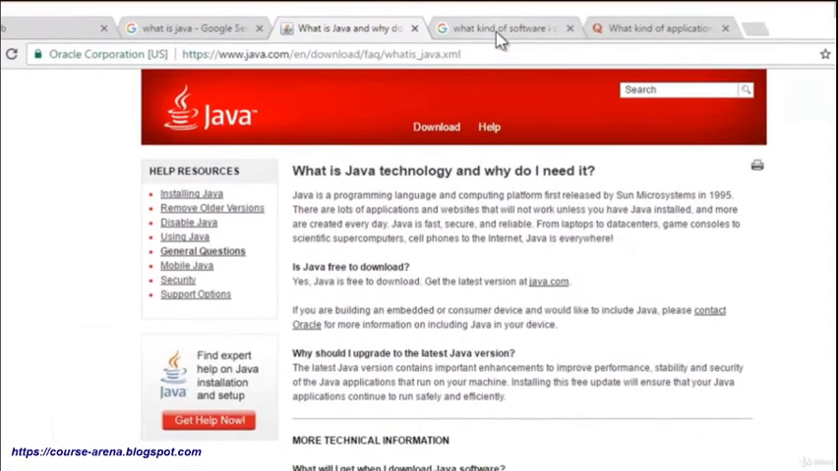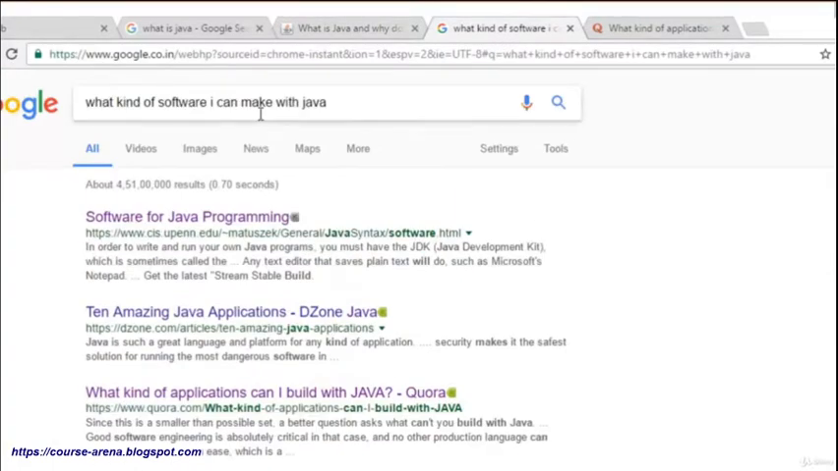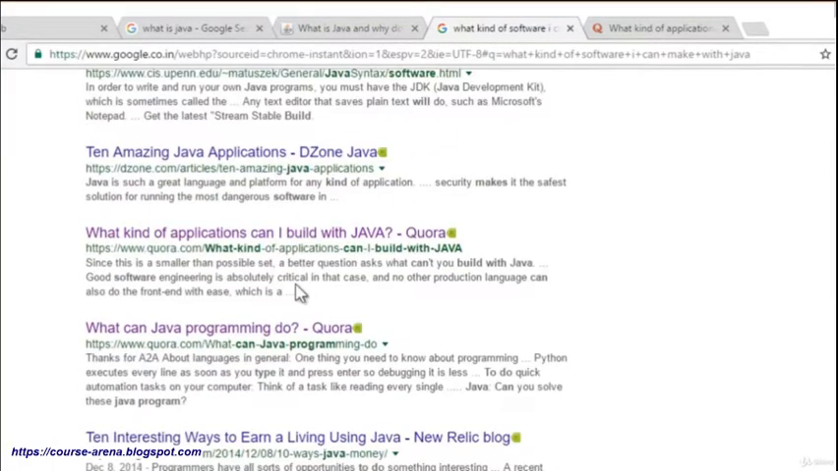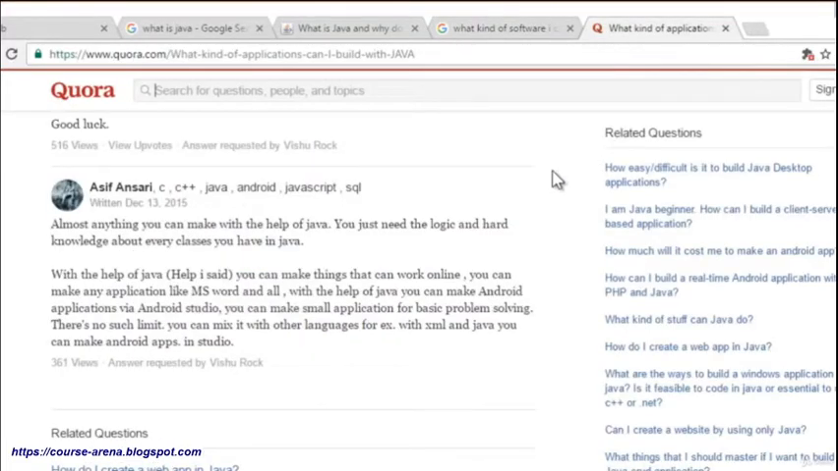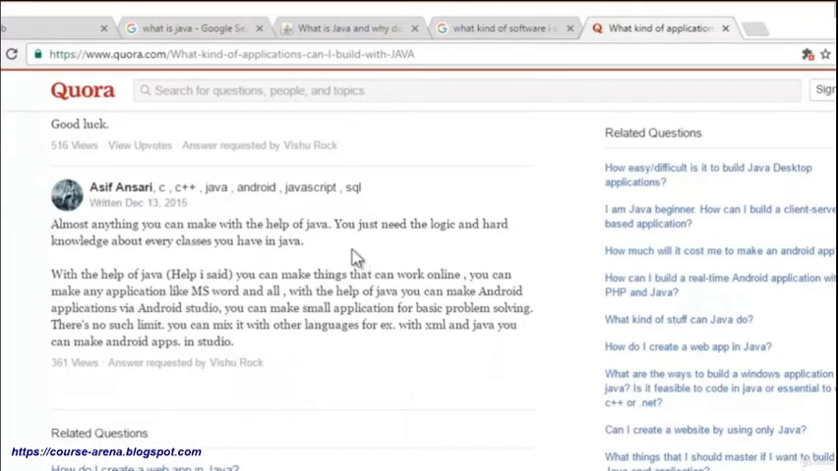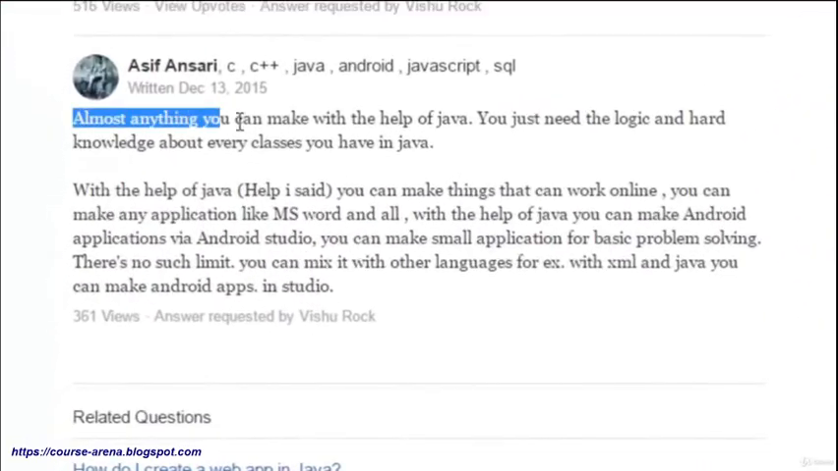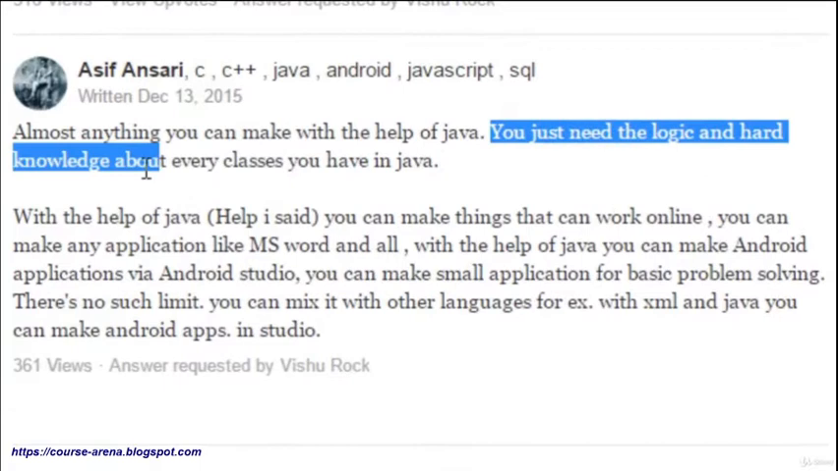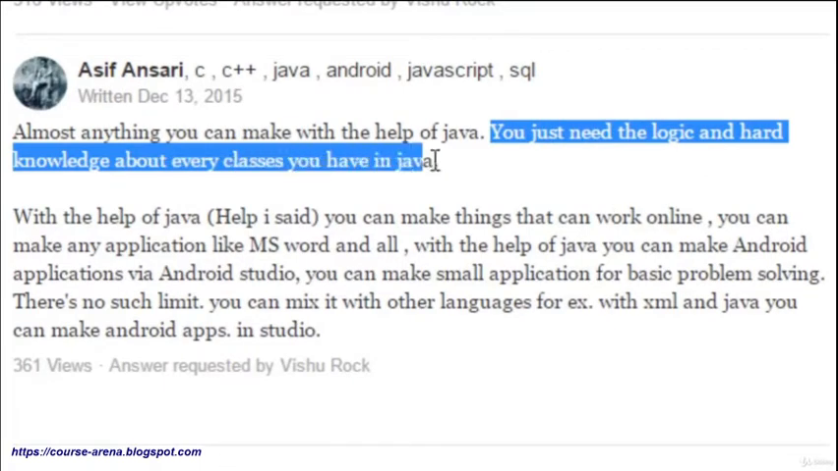So what kind of software can I make with Java? I got the link of quora.com. That's a site for asking questions, and it gives a good answer to that. As I was scrolling, I got one article that's giving some important things. Almost anything you make with the help of Java, you just need the logic and good knowledge about every class you have in Java.